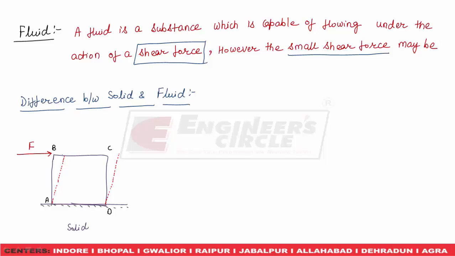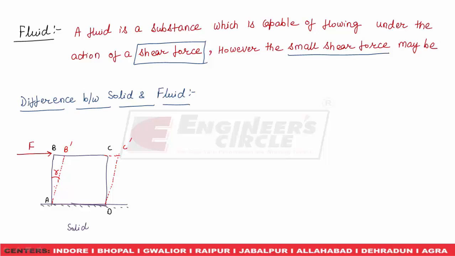We will say this point is B dash, this point is C dash, and because of the shear force F acting on the solid body, the body will be tilted and acquire the final shape, that is A, B dash, C dash, D. From strength of material we know that this angle, which we define with gamma, is known as the shear angle, or this gamma is known as the shear strain.